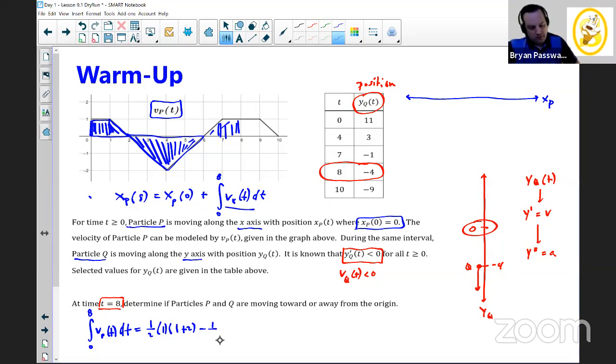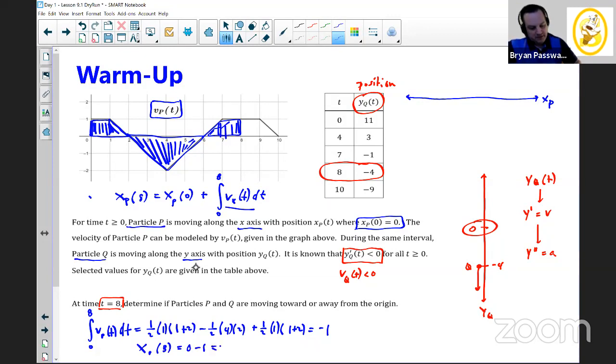And for a triangle, the formula is 1/2 base times height. So it's going to be 1/2 times 4 times 2. And then finally, for our last portion here, we have another trapezoid that's identical to the first one. And so we know the area of that is going to be 1/2 times 1 times the quantity 1 plus 2. Now, a little bit of arithmetic here. I'm going to save you some of the details, but if we were to compute all these, we would end up with -1 for our integral, which means that x's position at time 8 is going to be 0 minus